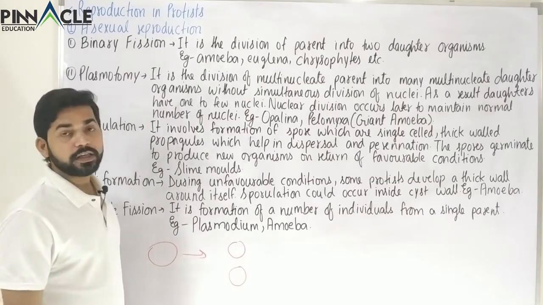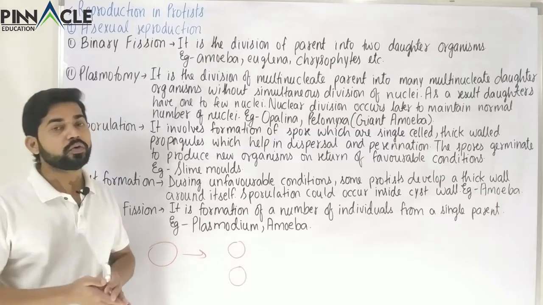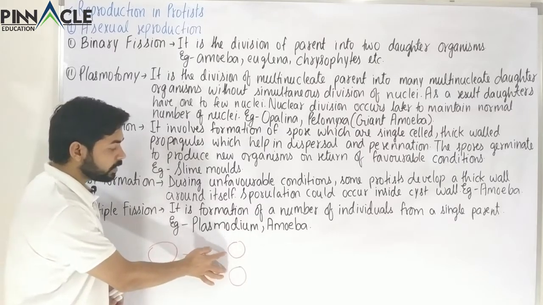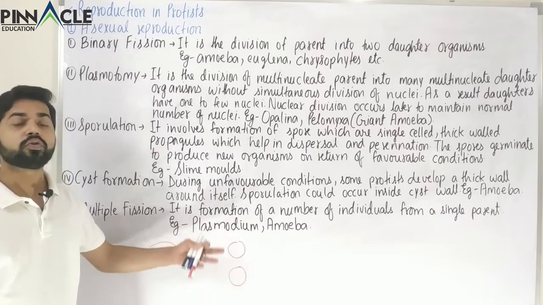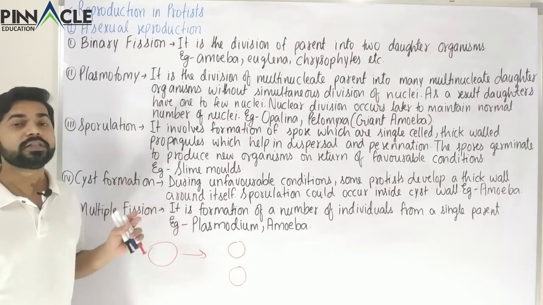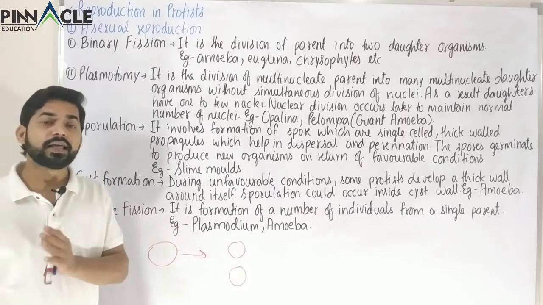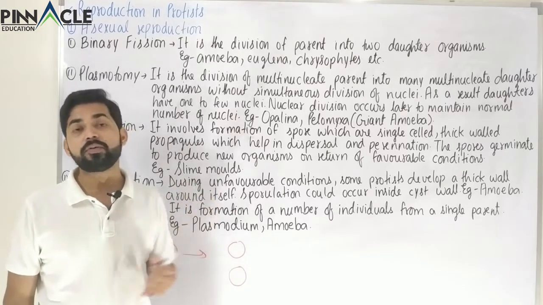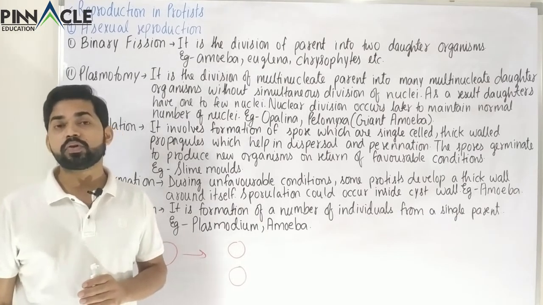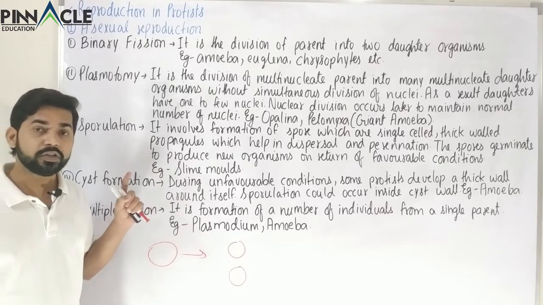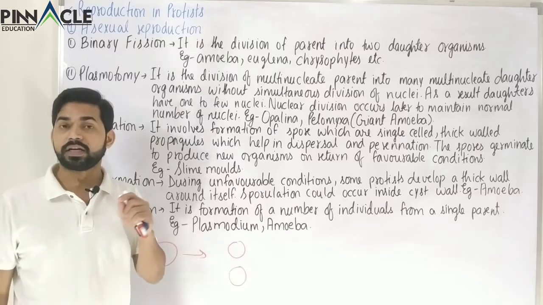This is what is binary fission. Binary means two, and fission means to cut or to divide. So the parent cell has been cut or divided through various means into two daughter organisms or two daughter cells. Binary fission could also occur in planaria, but planaria is an animal, and in this class we are going to study protists. Binary fission could occur in multicellular organisms also, but since we are studying eukaryotes, we are studying the unicellular organisms, which are the protistans.